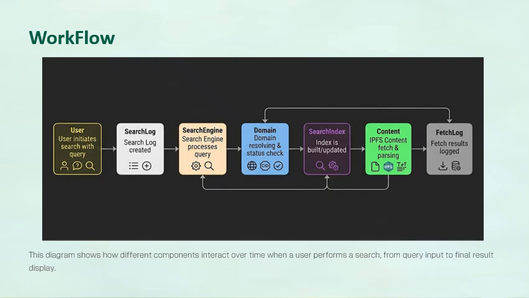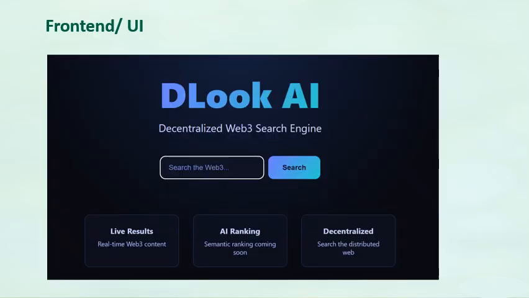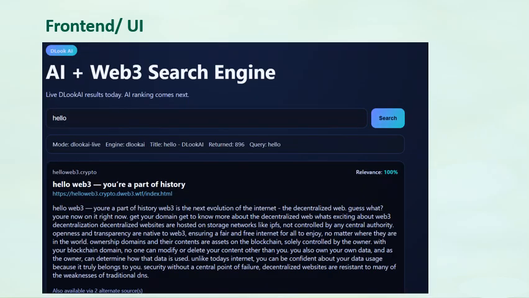It will check for the web pages on the network and fetch them, then parse the data and send it back to the domain resolver, which sends it back to the search engine, and all this will be saved in the fetch log, hence showing the user the results for his query.